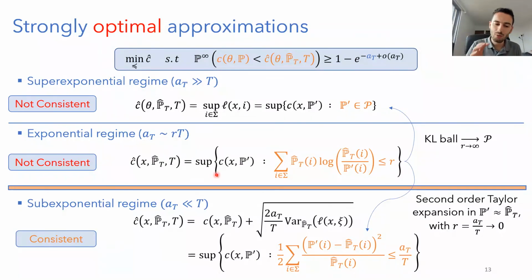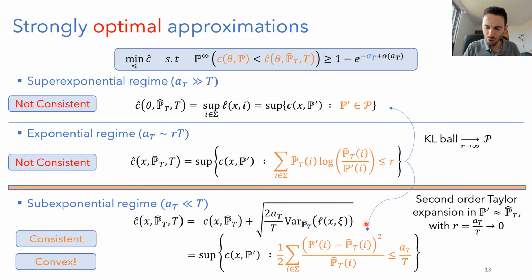However, when we get to the sub-exponential regime, a phase transition happens, and then we have a consistent estimator, a consistent formulation, as this regularization term here goes to 0, because AT is smaller than T, so AT divided by T goes to 0, and also the radius of this ellipsoid goes to 0, which means ultimately we converge to the true cost.